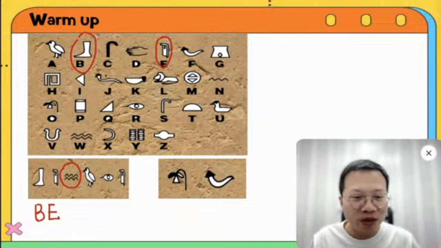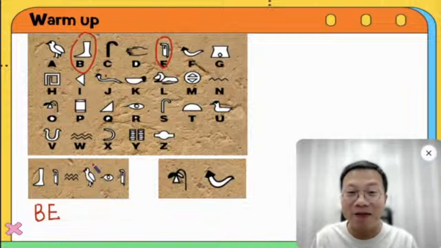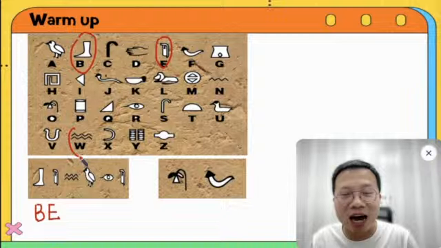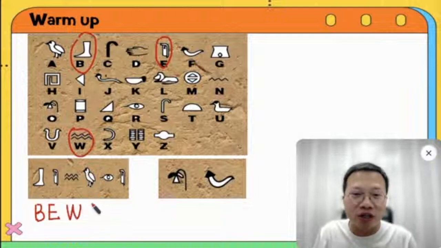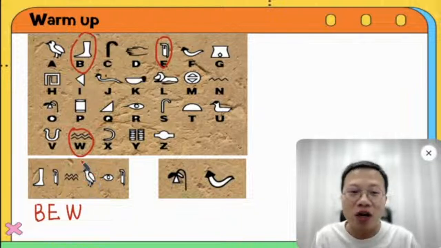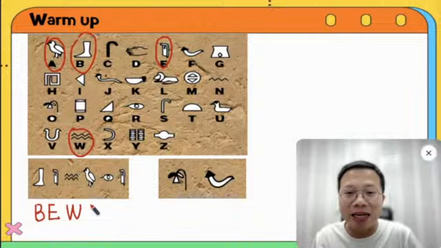So what is the letter behind? Yeah, okay, can you find this? It's here, ta-da, it's letter W. And what about the next one? The bird. Just now we talked about it, right? So here we have the first one. This is actually a letter A.